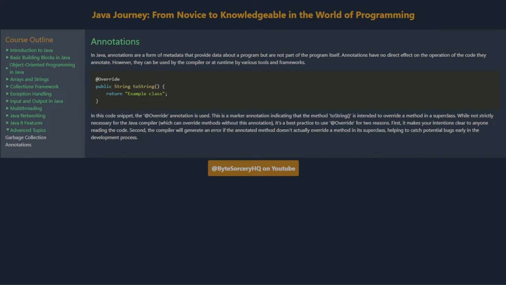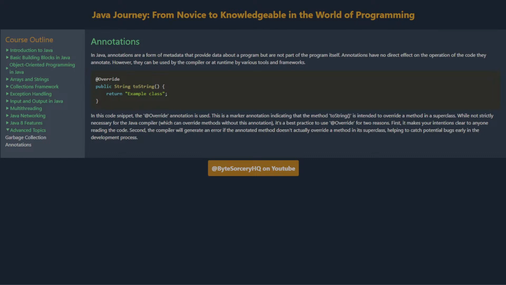In this code snippet, the @Override annotation is used. This is a marker annotation indicating that the method toString is intended to override a method in a superclass. While not strictly necessary for the Java compiler, which can override methods without this annotation, it's a best practice to use @Override for two reasons.